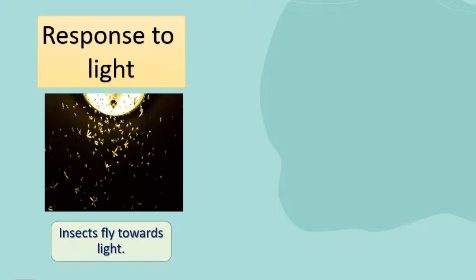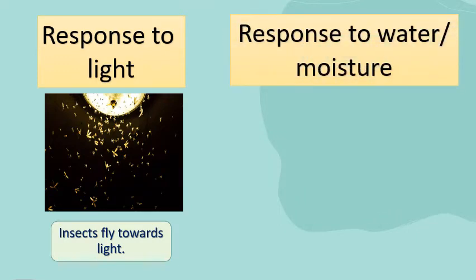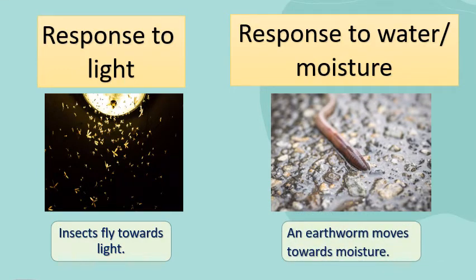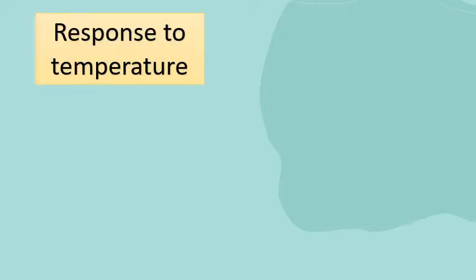Response to water or moisture. An earthworm moves towards moisture. Response to temperature. So we have two temperatures. We have hot and cold temperature.